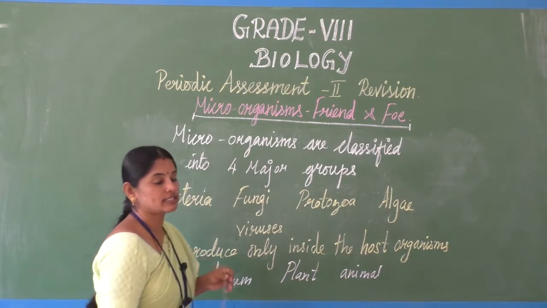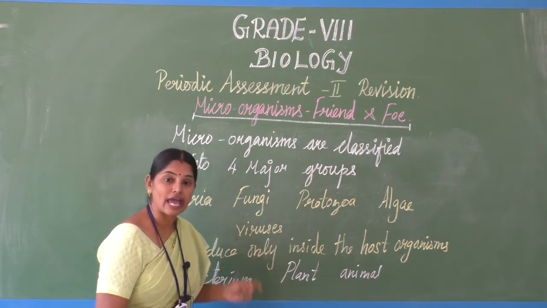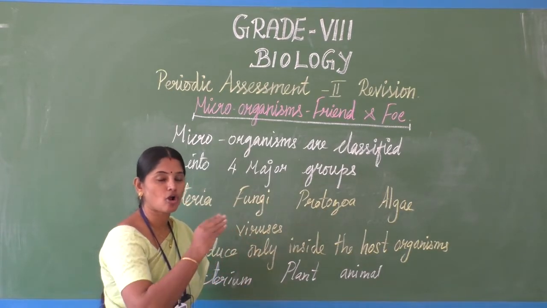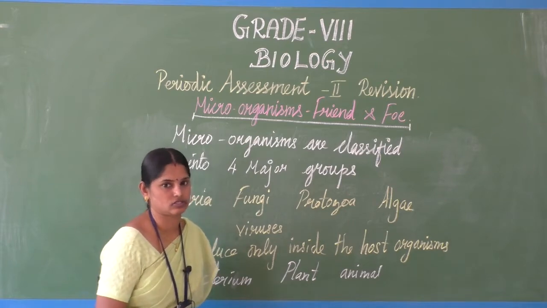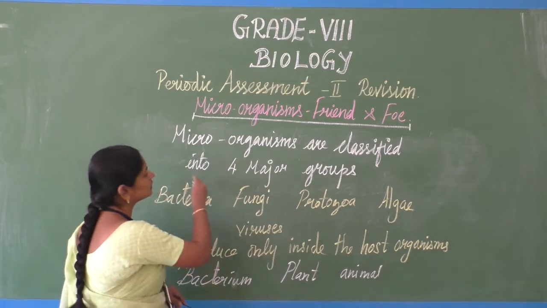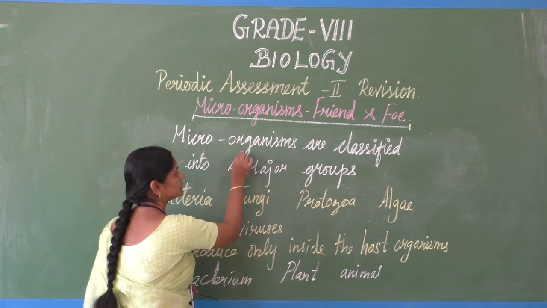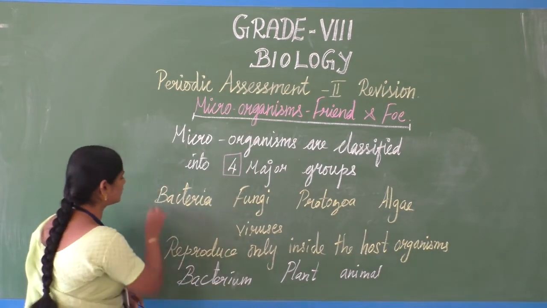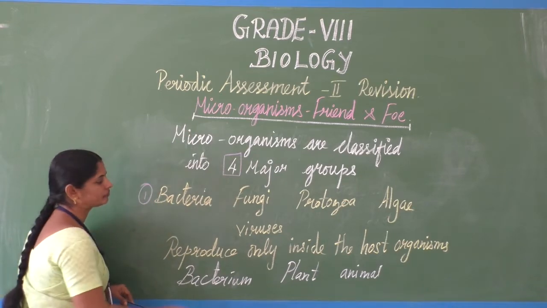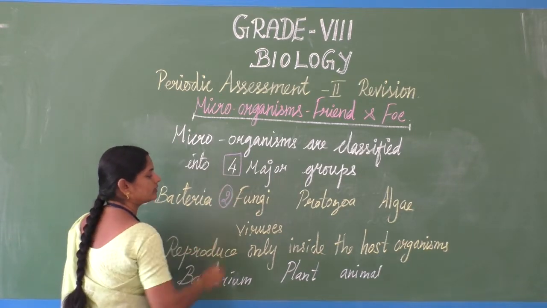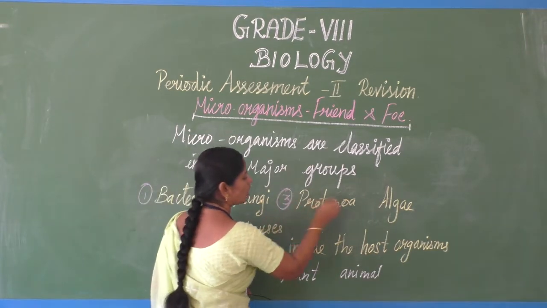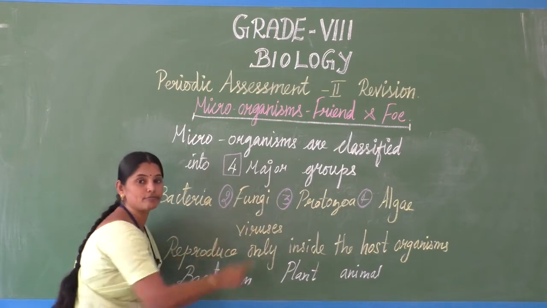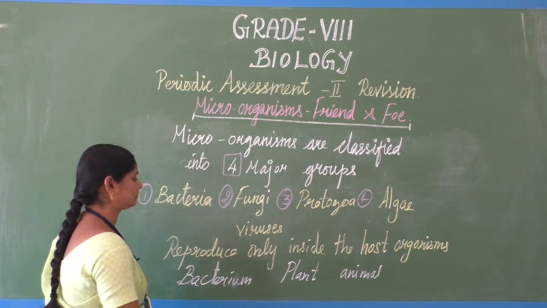Say children, these microorganisms are classified, we can differentiate the microorganisms according to their structure and characters, okay. Classified into 4 major groups. What are they? Bacteria, fungi, protozoa and algae. Bacteria, fungi, protozoa and algae.